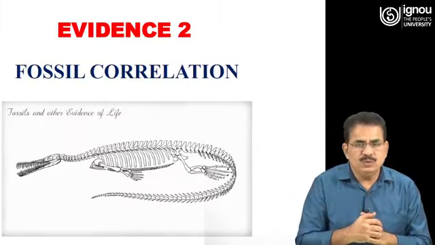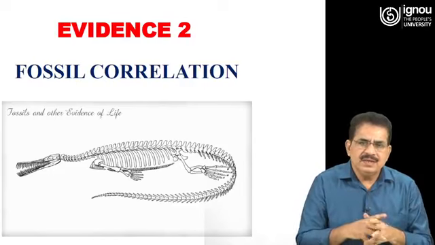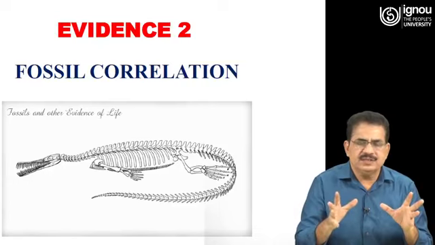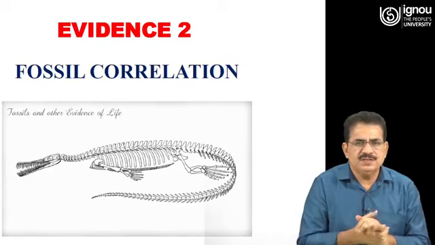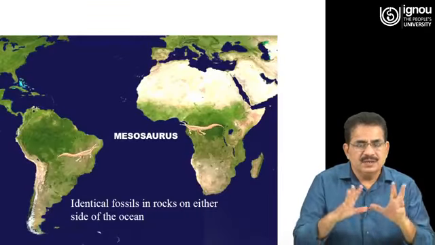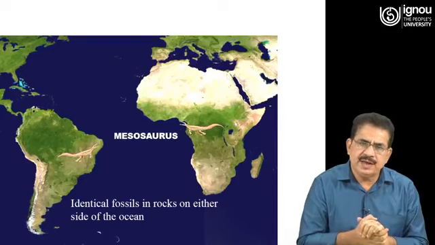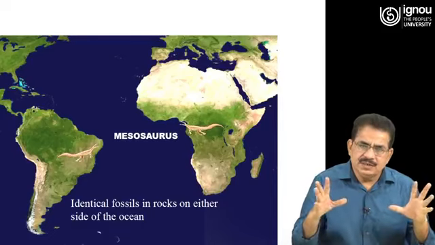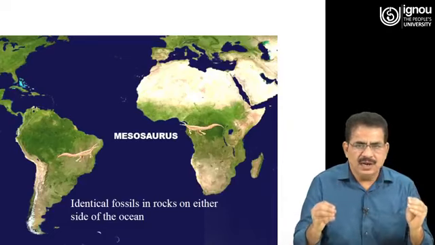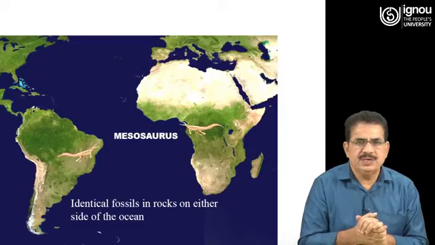Now, evidence number 2, he said that there is a fossil correlation. What is the meaning of this fossil correlation? Means there is evidence that in prehistoric time there were some lives like this reptile you see here, the Mesosaurus.